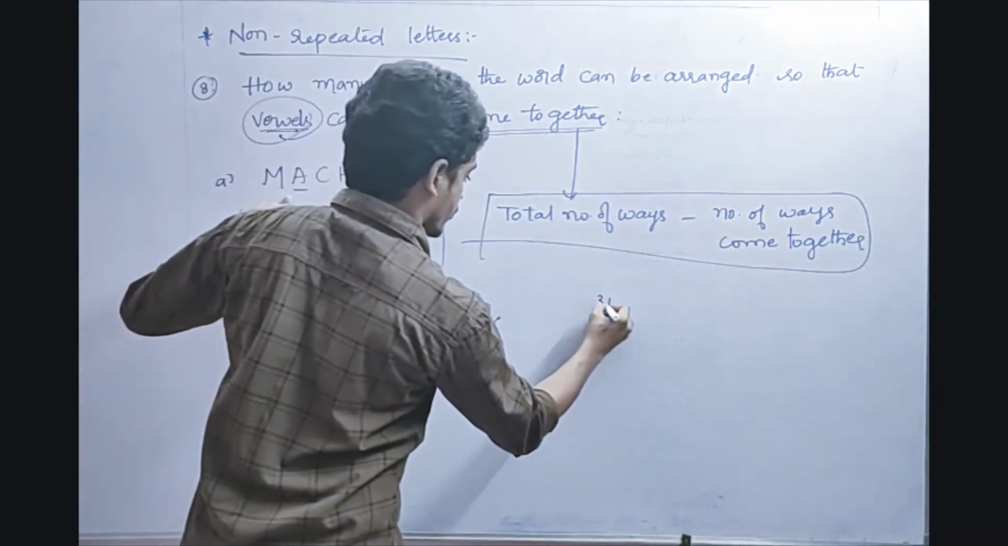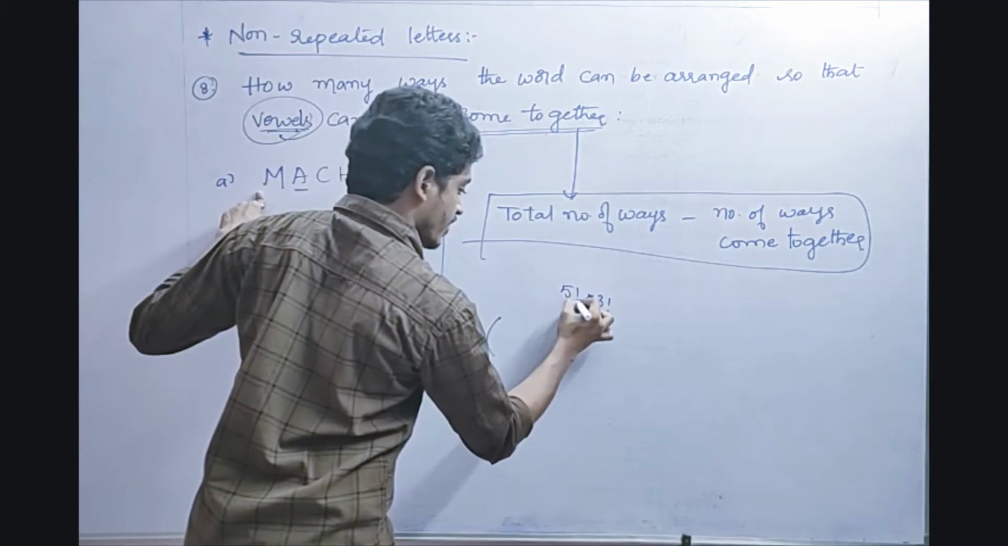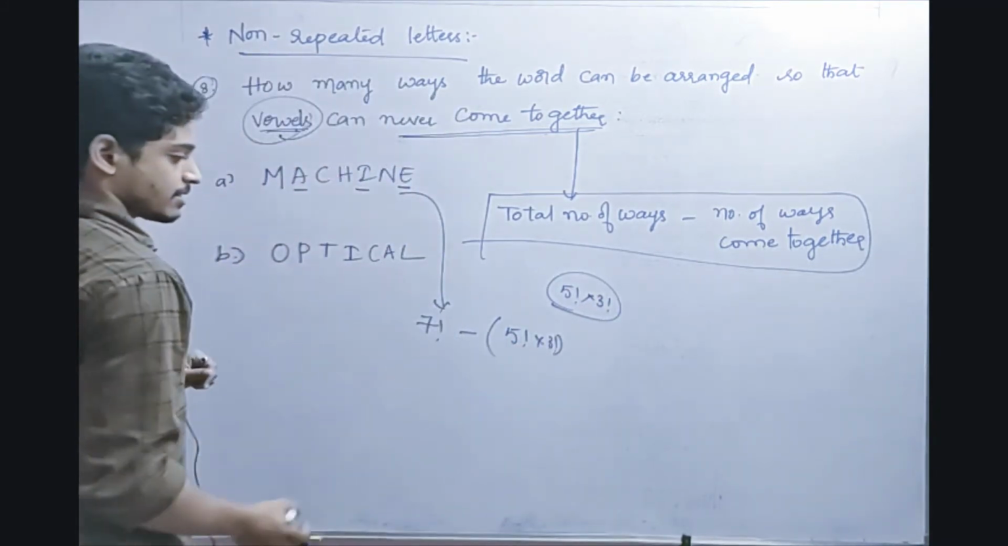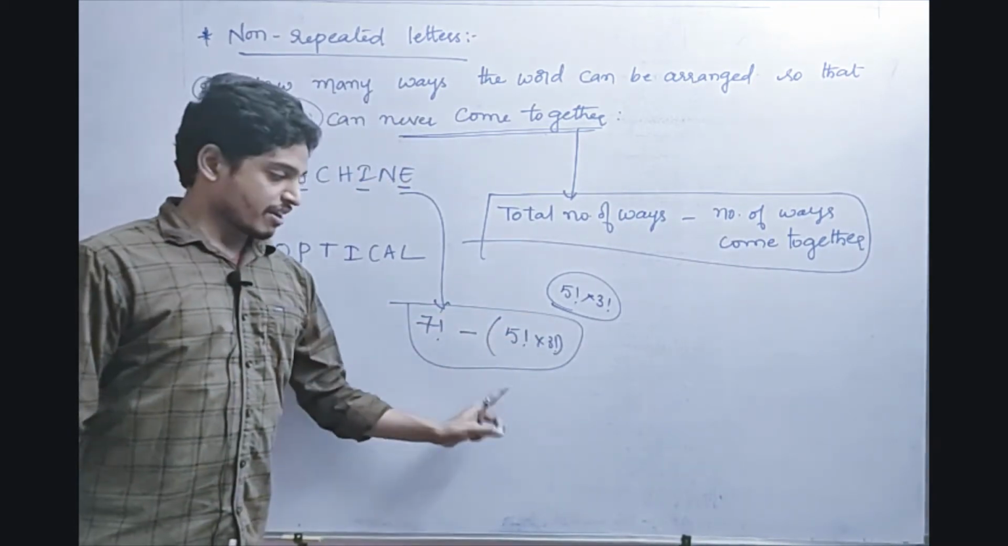So 3 factorial into 1, 2, 3, 4. 4 are there. That means 5 opportunities. 5 factorial into 3 factorial. So 5 factorial into 3 factorial for machine. This is the way to answer vowels never come together. Number of ways is 7 factorial minus 5 factorial into 3 factorial.